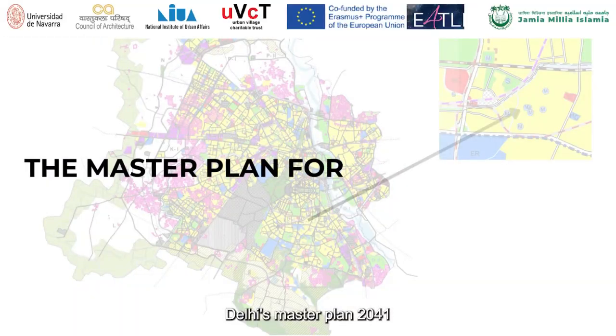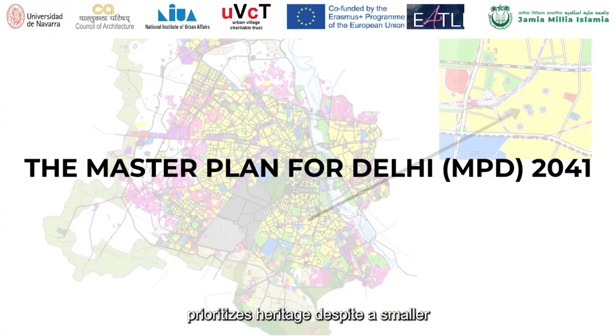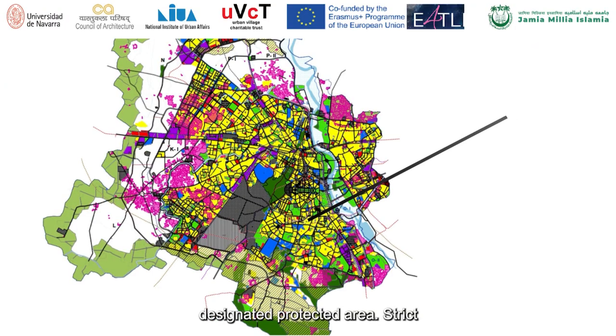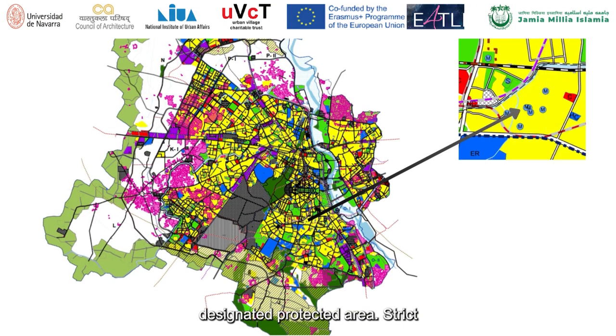Delhi's Master Plan 2041 prioritizes heritage. Despite a smaller designated protected area, strict approval for any development remains.